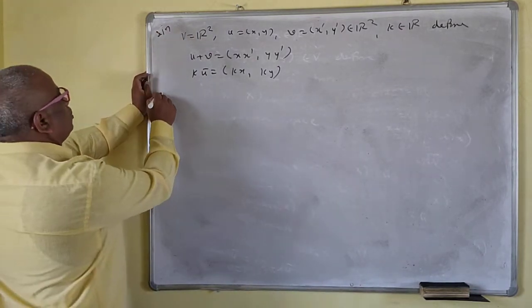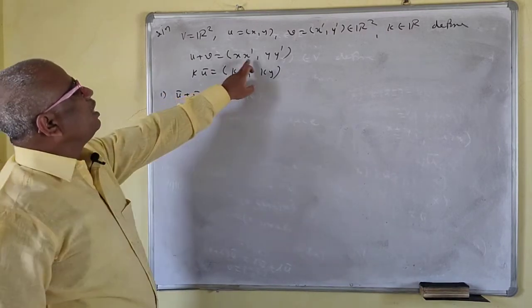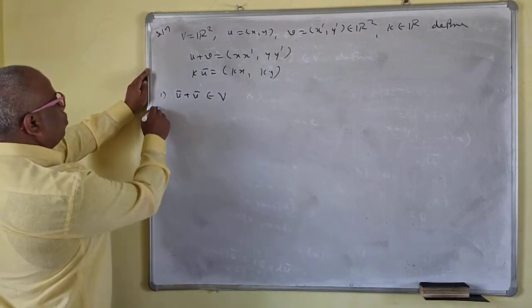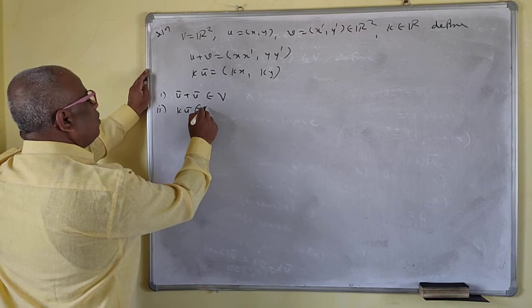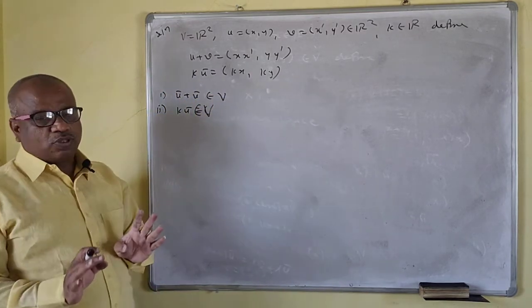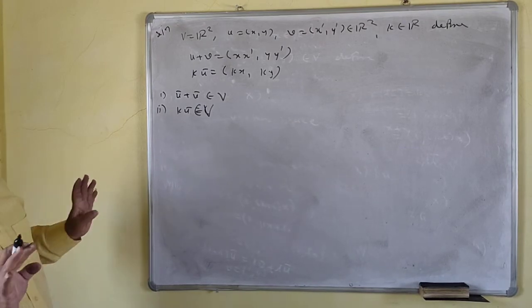First, u bar plus v bar belongs to V, because there are two components only. So that holds. Second, k into u bar again belongs to V, because there are two components, and both components are real, because k, x, y are real. So the first two hold, no problem.